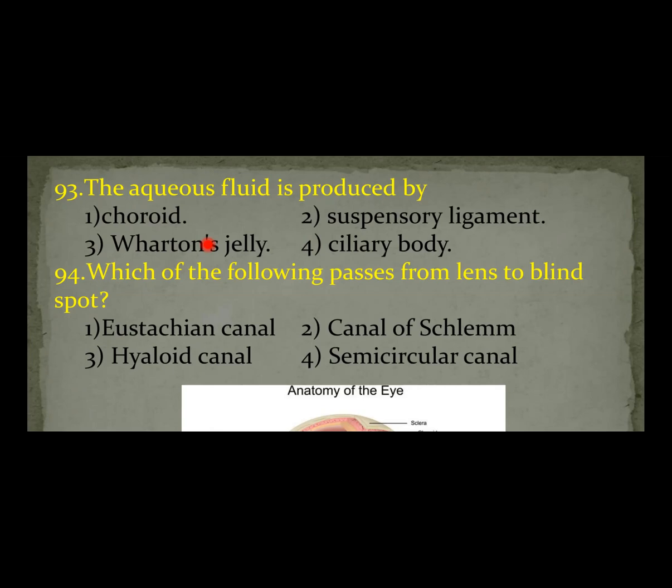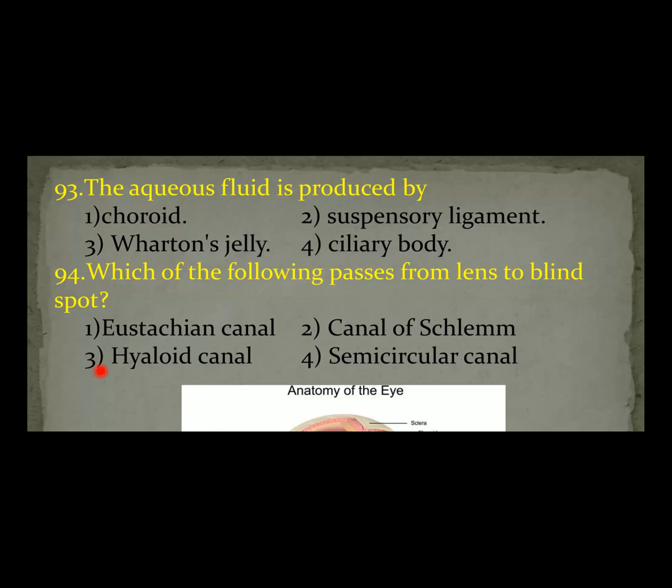Next, question number 94. Which of the following passes from the lens to the blind spot? Options. Eustachian canal: this is not connected with the eye. The Eustachian canal connects the middle ear cavity with the pharynx. Next, the canal of Schlemm is present at the junction of sclera and cornea. Hyaloid canal: this is the answer. The lens and blind spot are connected by the hyaloid canal.